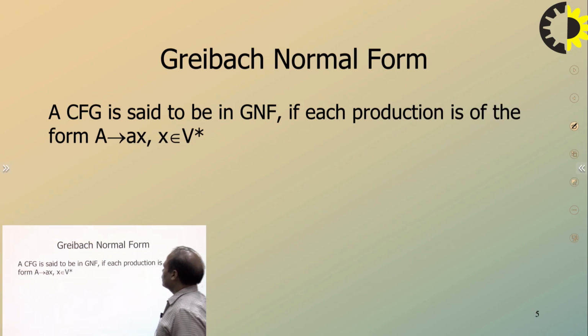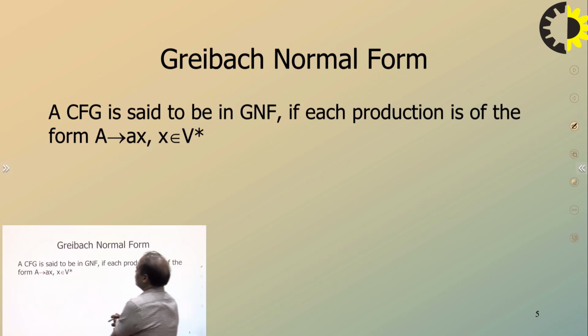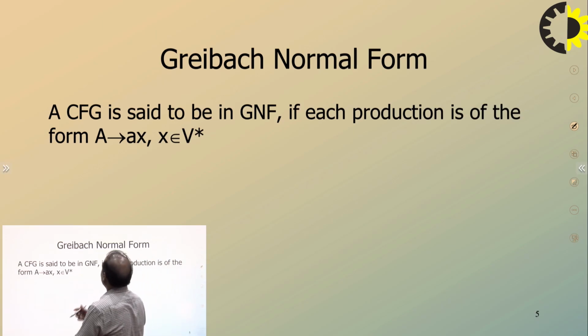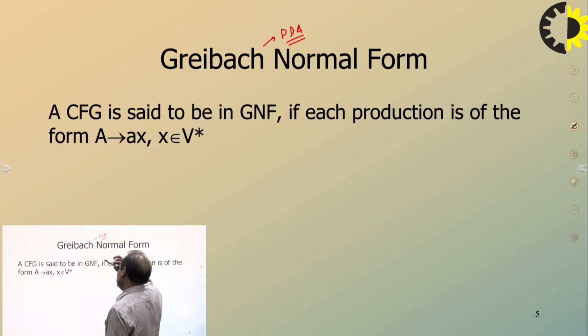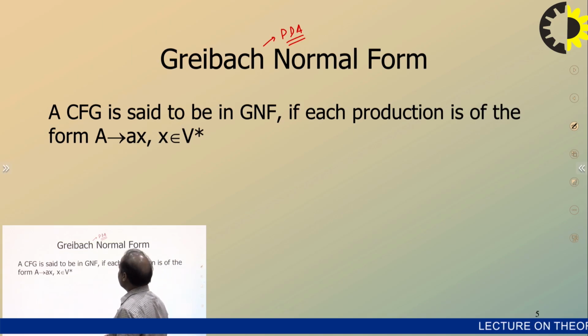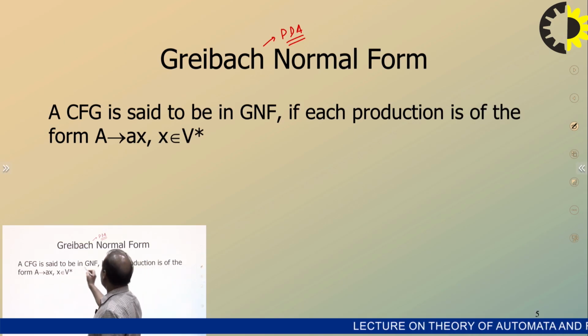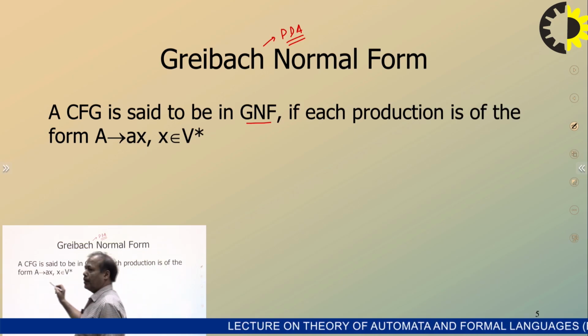Next, the next type of grammar is Greibach normal form. This is also a very important class of grammar, especially from the pushdown automata point of view. We'll talk about how a PDA can be converted into a CFG, and a CFG can be converted into a PDA. In the next lecture, we will see the power of Greibach normal form. For Greibach normal form, the grammar must be in Chomsky normal form, right?